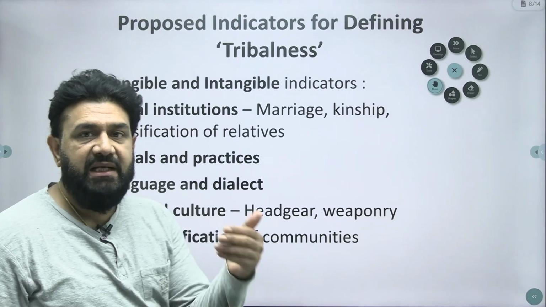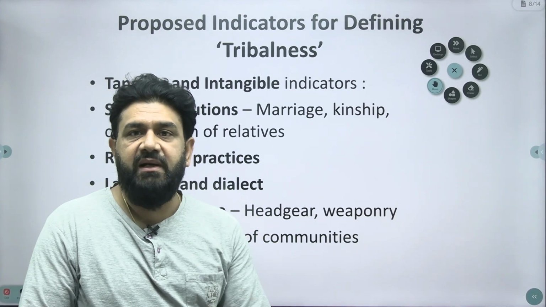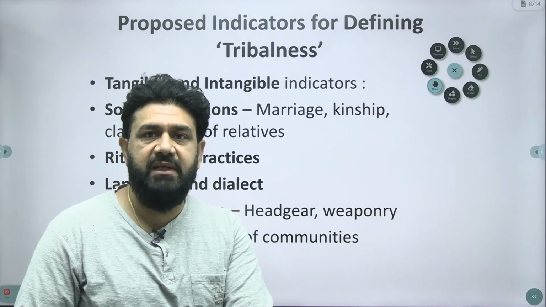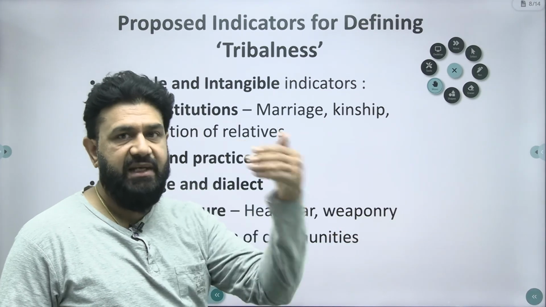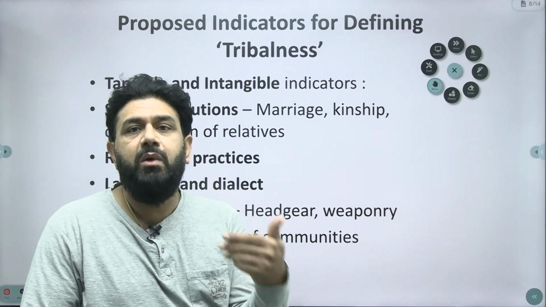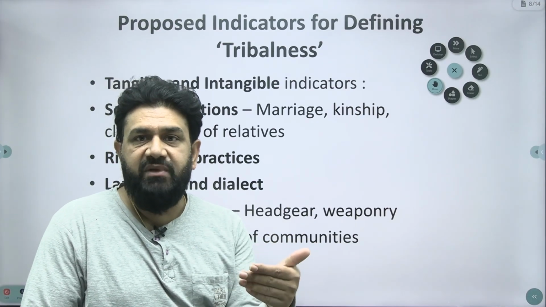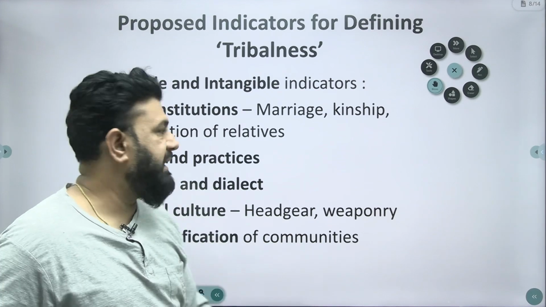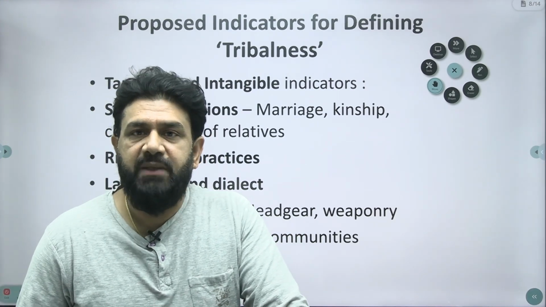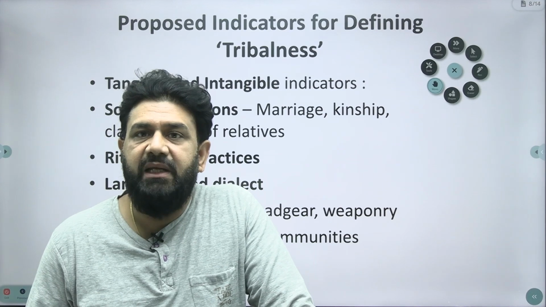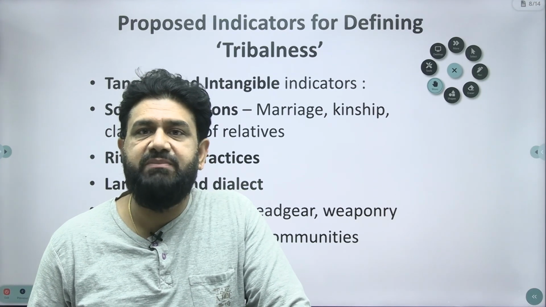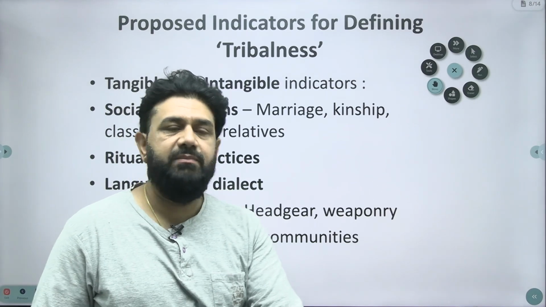That means the governing principles behind the behavior and decision making of members in a given community in a specific geographical region, like marriage, a primary social institution. Kinship, who is who to whom, and accordingly behavioral aspects are determined or regulated. And then classification of relatives, because kinship based relationships play a very important role in identity and transactions between members of a tribal community.